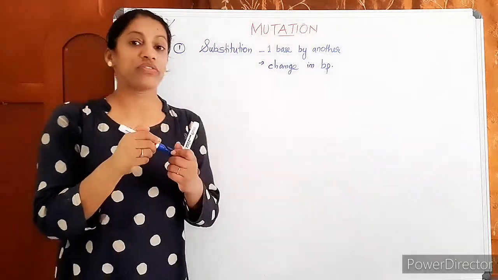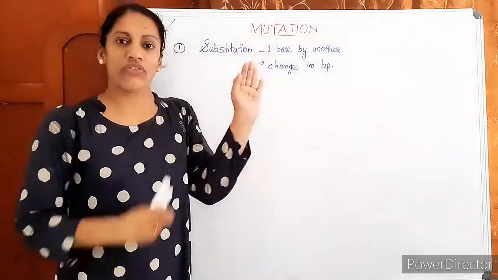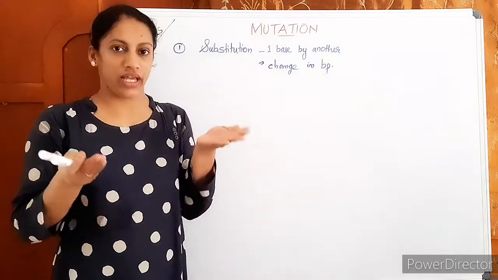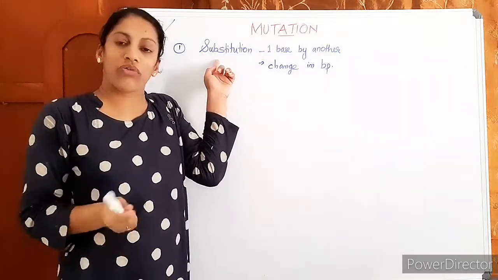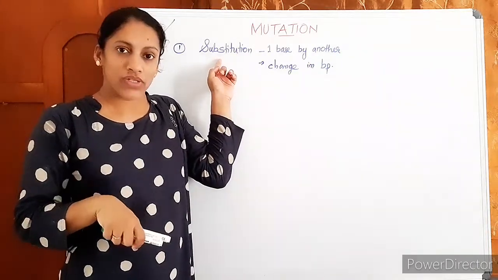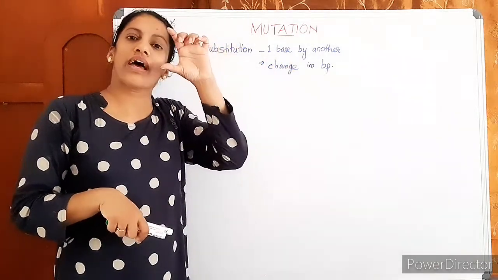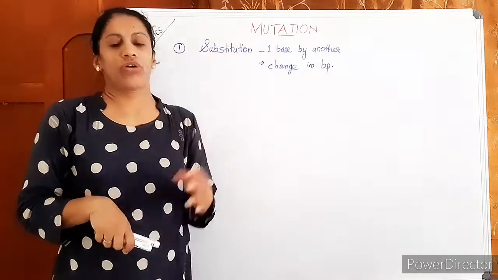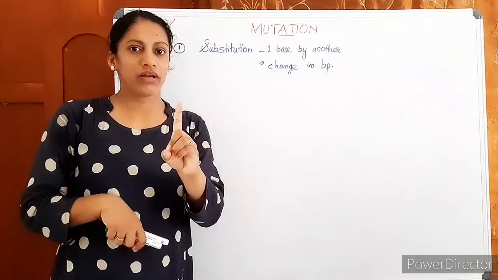This is what you have seen in the case of sickle cell anemia. We will discuss the first case of DNA change. Due to any of the mutagenic agent, one base is substituted by another, or one nucleotide is substituted by another. So there occurs a replacement. The base pair as such is changed. If one base is changed, its pair automatically changes.